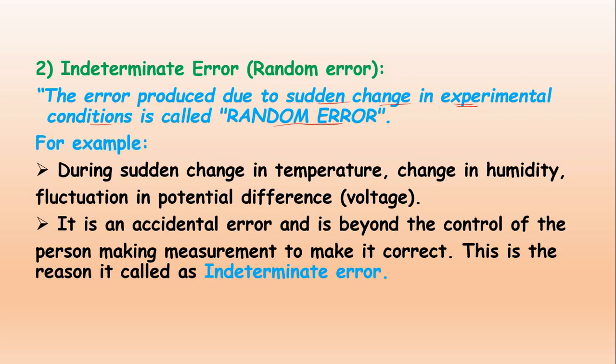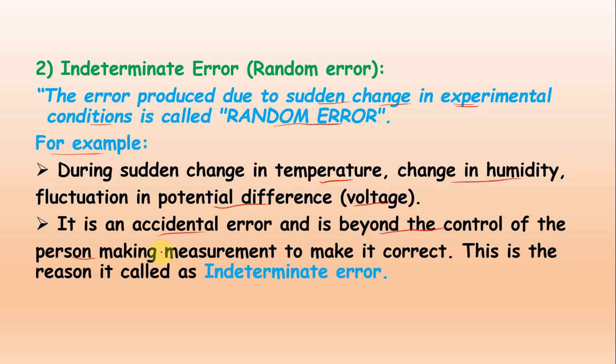So this will lead to the indeterminate or random error. For example, a sudden change in temperature, change in humidity, fluctuation in potential difference like voltage. It is an accidental error and beyond the control of the person. We cannot have control over these errors.